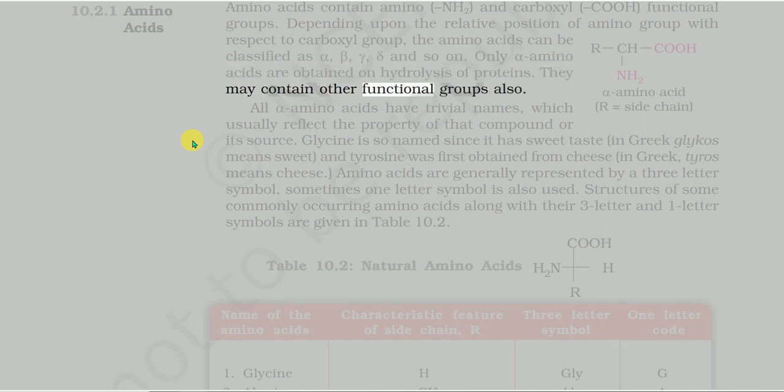All α-amino acids have trivial names, which usually reflect the property of that compound or its source. Glycine is so named since it has a sweet taste. In Greek, glykos means sweet. Tyrosine was first obtained from cheese. In Greek, tyros means cheese. Amino acids are generally represented by a 3-letter symbol. Sometimes a 1-letter symbol is also used. Structures of some commonly occurring amino acids along with their 3-letter and 1-letter symbols are given in Table 10.2.